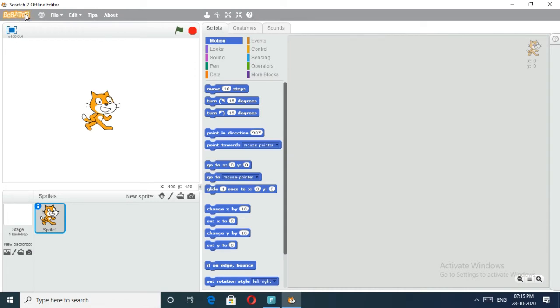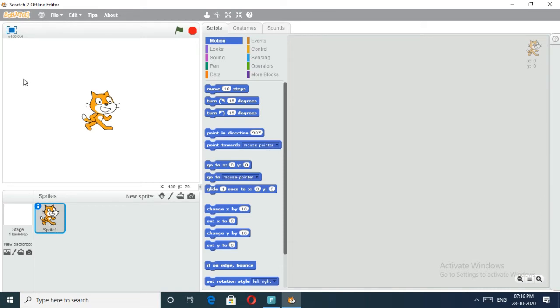First, we can see a Scratch text here. Can you see this one? Scratch text. What is the use of this one? Do you know? Before that, I will explain about sprite. What is the use of sprite? Sprite is a graphical element that can perform various tasks.